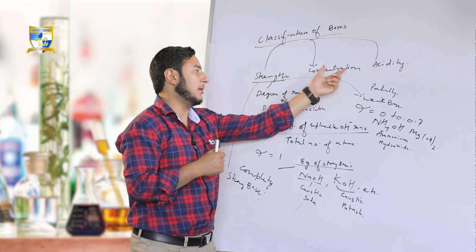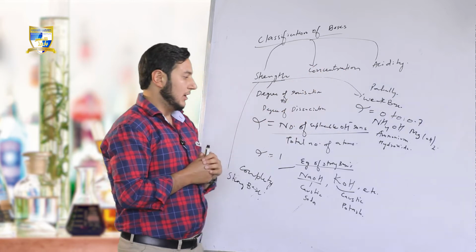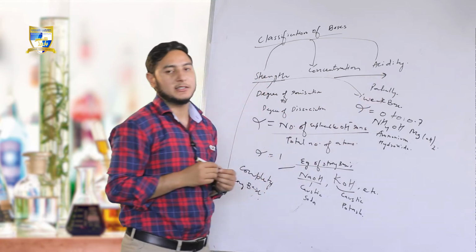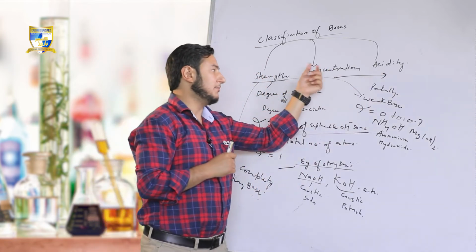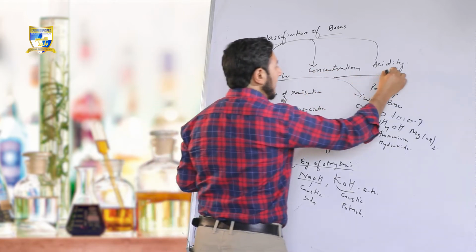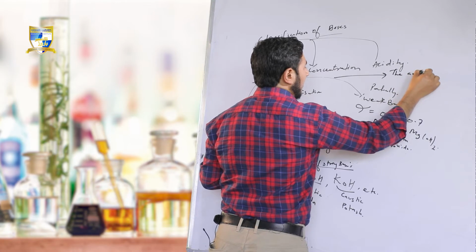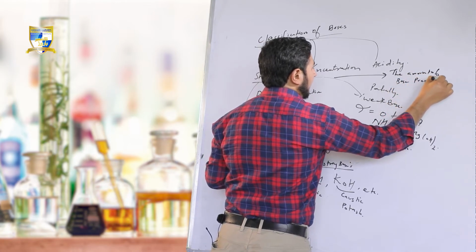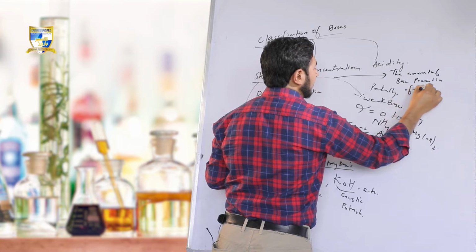Now we will discuss concentration. What do we mean by concentration of a base? Concentration of a base means the amount of base present in a fixed amount of aqueous solution.